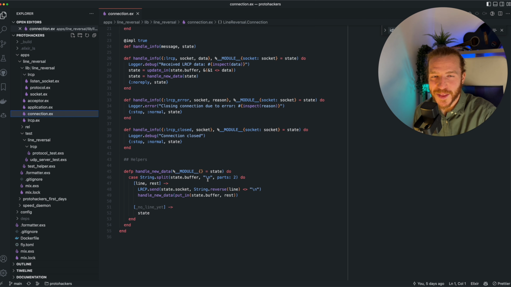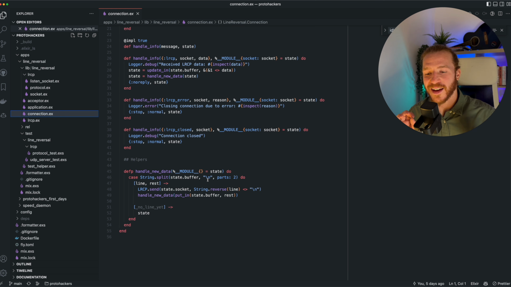I put like 93% of the effort in solving this problem into building a stateful connection-oriented protocol on top of UDP, which is super fun, super cool. However, this also means that the problem at the application level is really not fun to solve. I have to give hats off to Protohackers here, because they crafted a problem that's really fun: you spend a lot of time thinking about the UDP protocol and how to handle UDP. You learn more about UDP, and you don't have to care about building the application layer, because it's pretty simple and it's essentially just something you can use to verify that your transport layer protocol, this LRCP protocol, works.